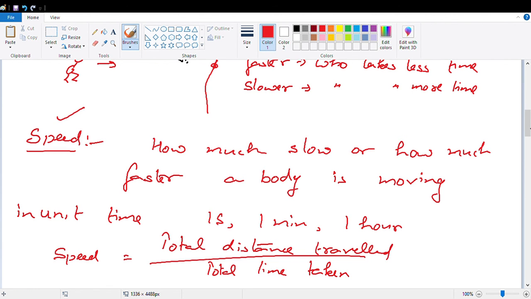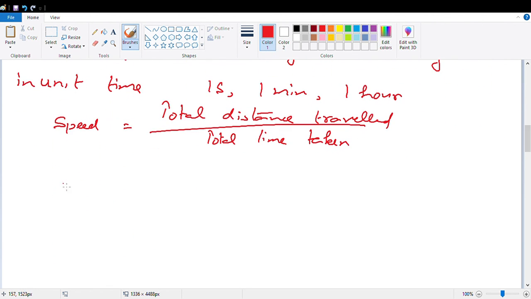You all are aware with the speed, like you are driving your bicycle with 20 kilometer per hour speed. So what does it mean? You are traveling with the help of bicycle 20 kilometer in 1 hour. That means you started from your home. Suppose this is your home.